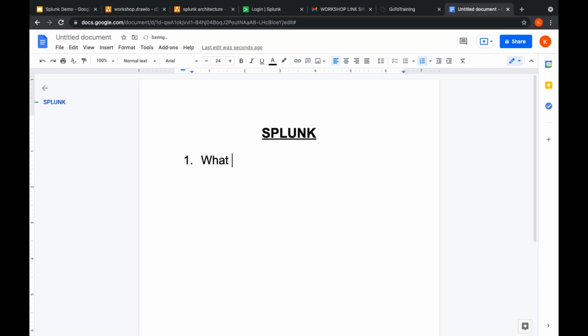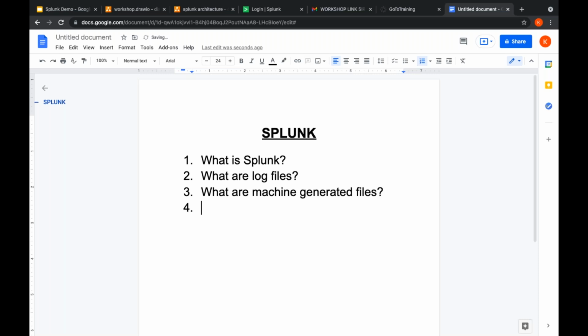So we'll be discussing what is Splunk, what are log files, what are machine generated files, why to use Splunk, where to use Splunk, Splunk use cases, and we'll also be seeing the Splunk GUI.